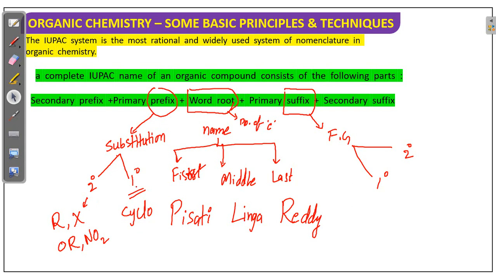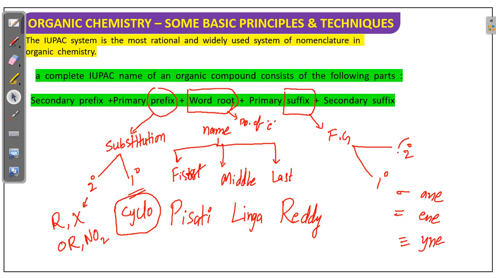If a given compound is a ring compound, then we have to write the word cyclo. Cyclo is specifically used for ring compounds. Then word root, the number of carbons. Then suffix, primary and secondary. The primary: if all sigma single bonds are there, that is ane. If a double bond is there, that is ene. If a triple bond is there, that is yne.